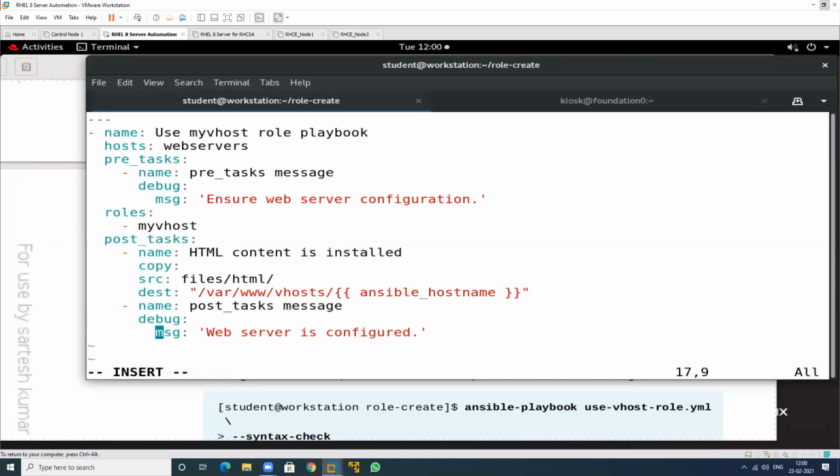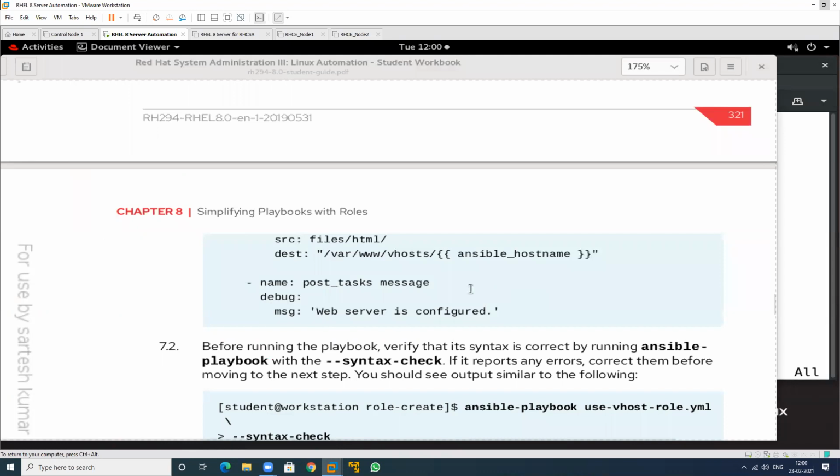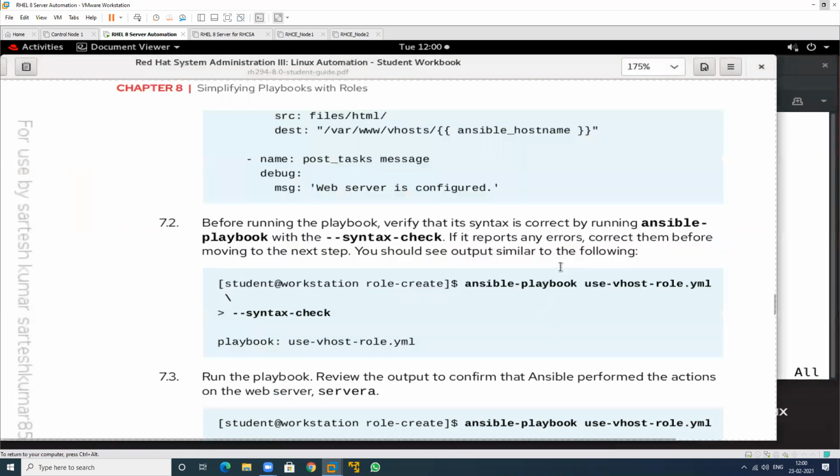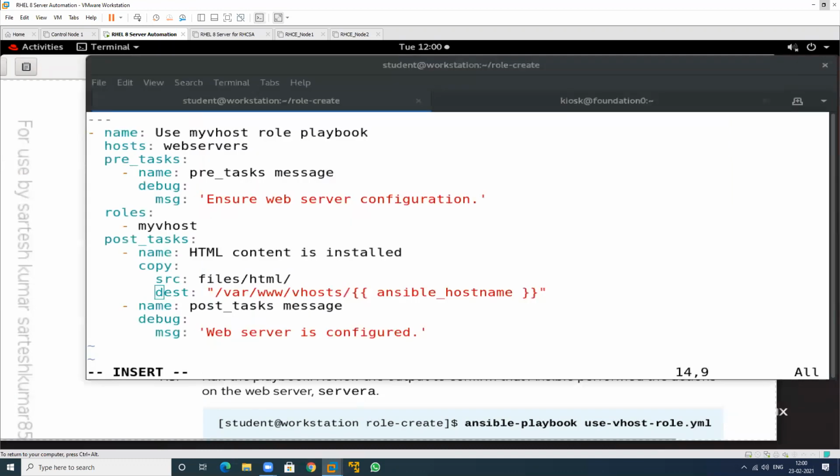So just the indentation will change. So this is the name of the module. By using this module, this is my source. So go to this location, and this is the destination location, and this is the debug. So this has been completed, and at the end do the syntax check. So just save this file and just do a syntax check.